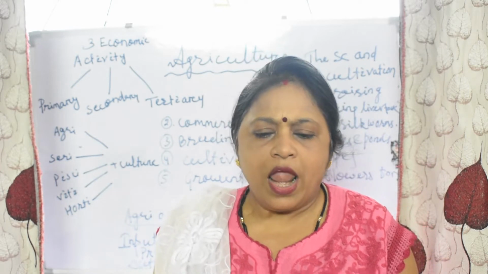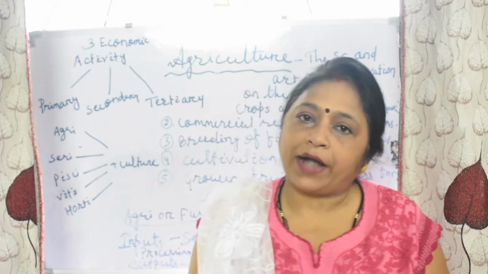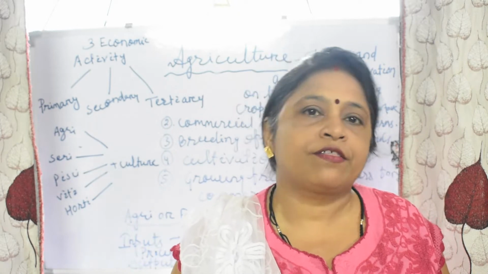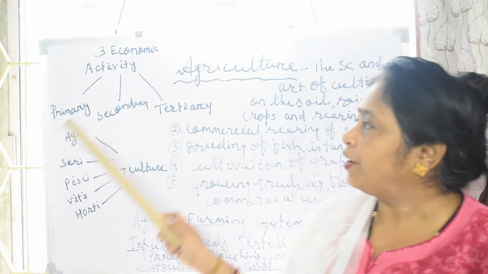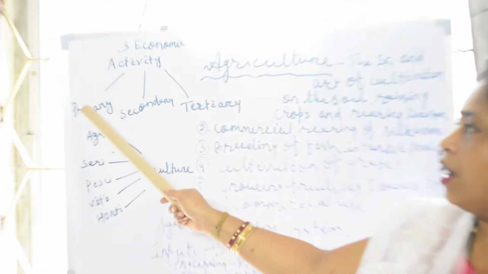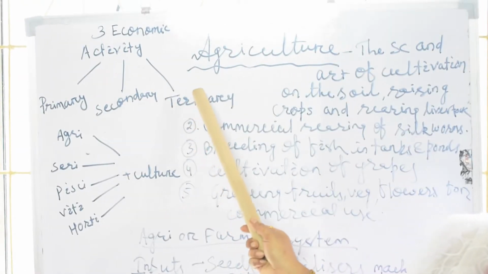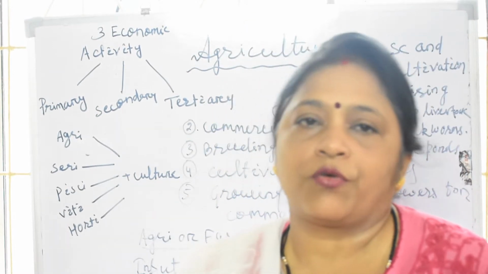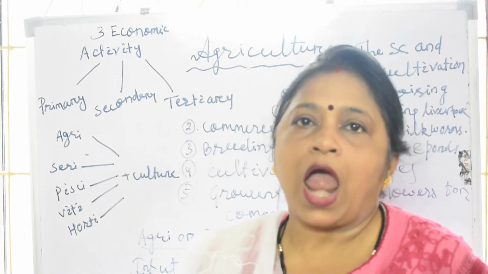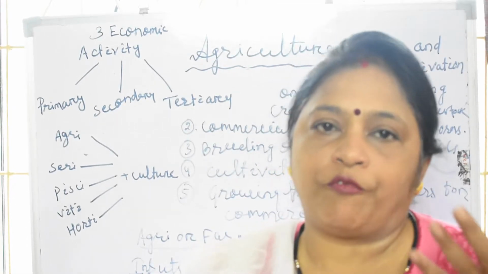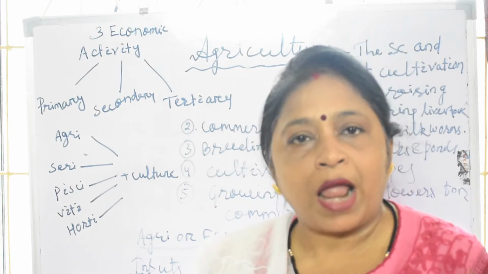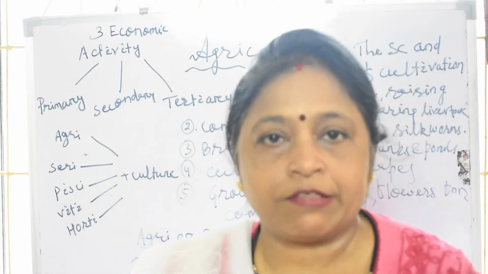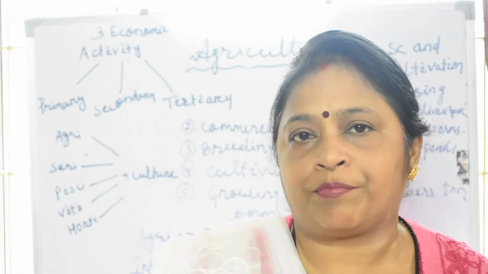Okay, so in the transformation from a plant to the finished product, there are three economic activities involved. What are these three economic activities? You see, primary, secondary and tertiary. Primary activities are where the natural resources are directly used and they make one final product. These are known as primary activities. And the product which comes from these primary activities, again it is transformed into another product, that is known